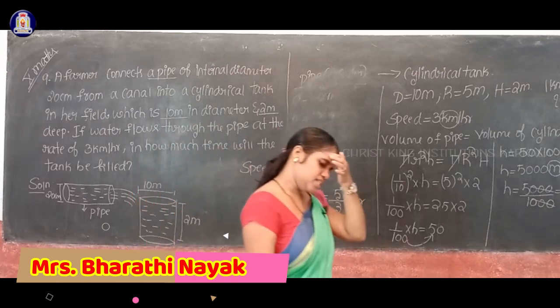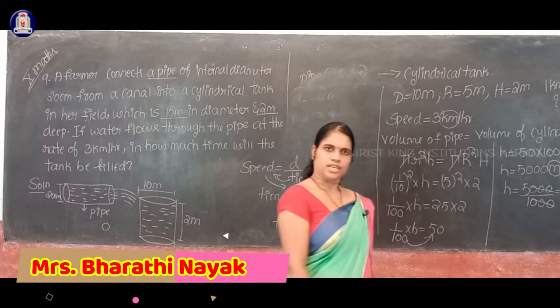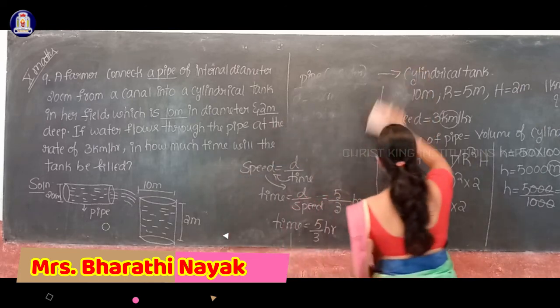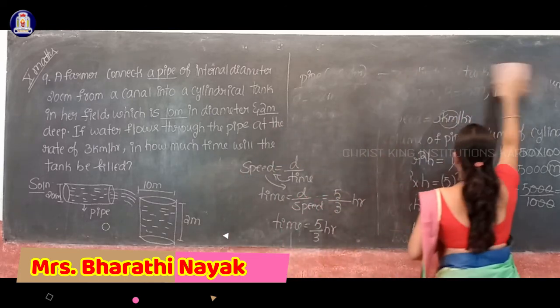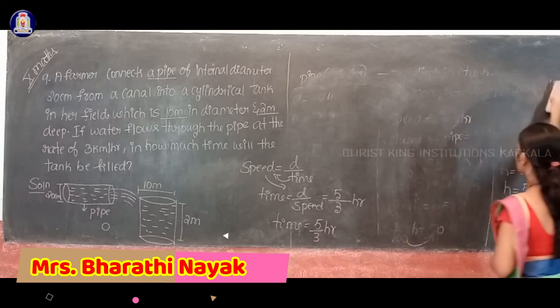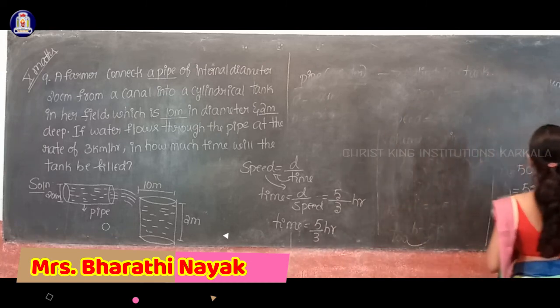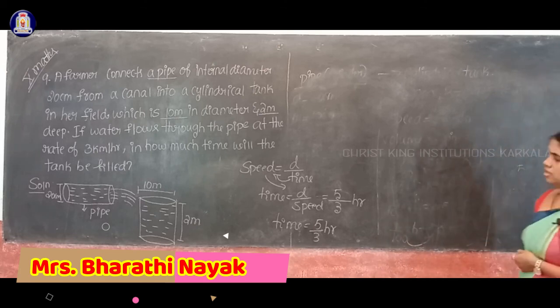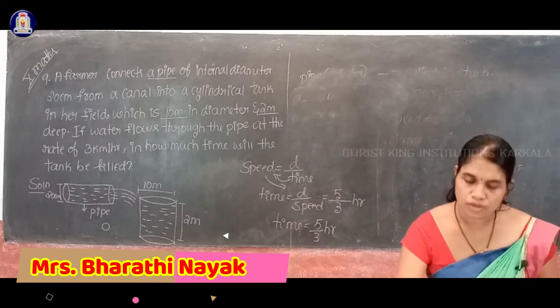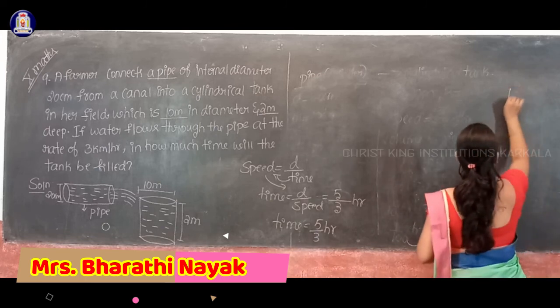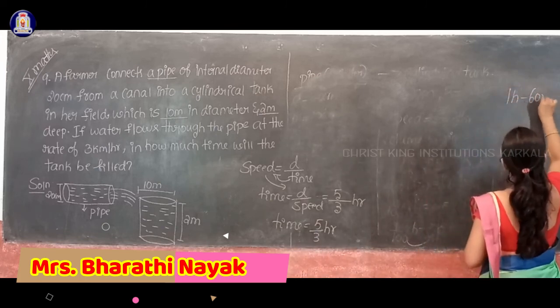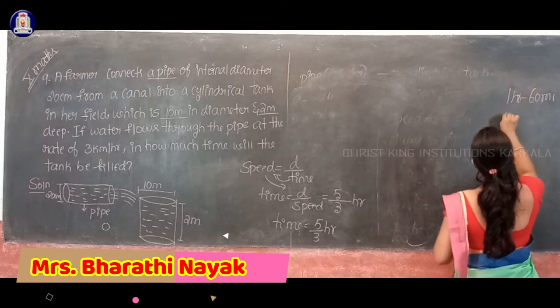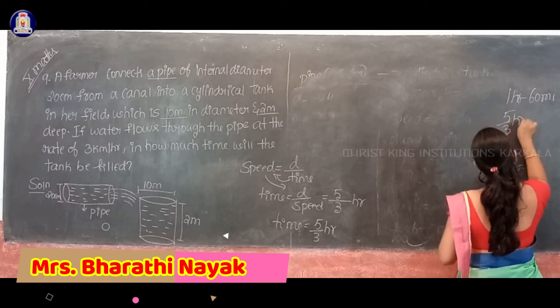Students, shall I convert this hour to minutes? Yes, how to convert this hour to minutes? What is the relationship between hour and minute? 1 hour is equal to 60 minutes. So therefore 5 by 3 hours is equal to how much minutes? 1 hour means 60 minutes. So therefore 5 by 3 hours means how much minutes?